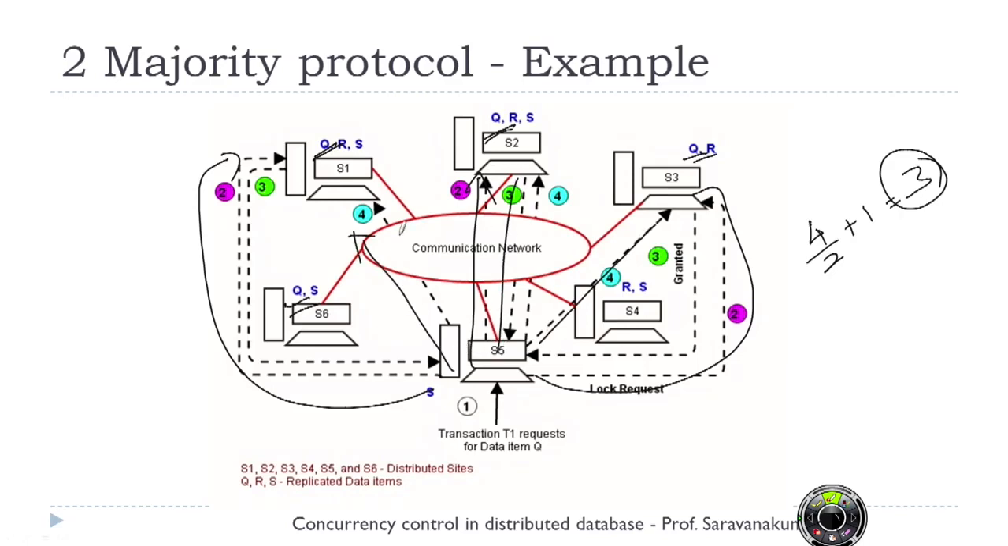So like in the previous case, I need to update the changes. If I have changed my data item, I have to inform the changes to other sites. Other sites, for example, in our case, S6 was not contacted, so I have to update the value of Q at S6. If it is a read operation, no issues. I can just continue with whatever I have done so far. So this is a majority based protocol.